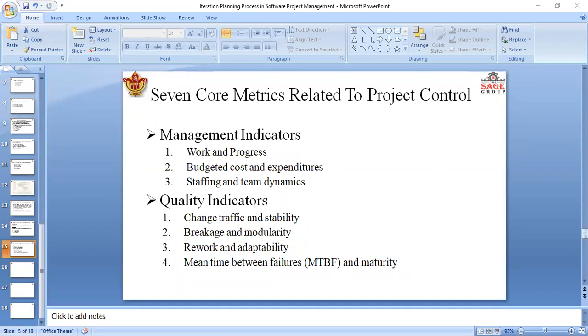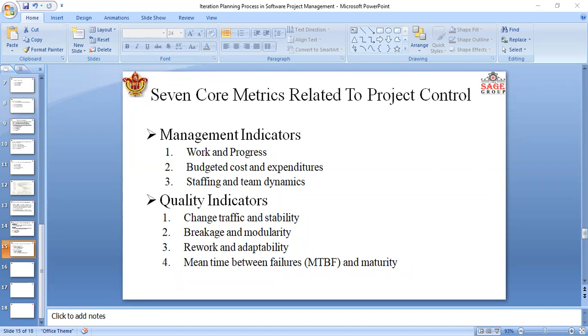These are the steps under work and progress. The management indicator performs the first metric, work and progress. The next one is budgeted cost and expenditure.